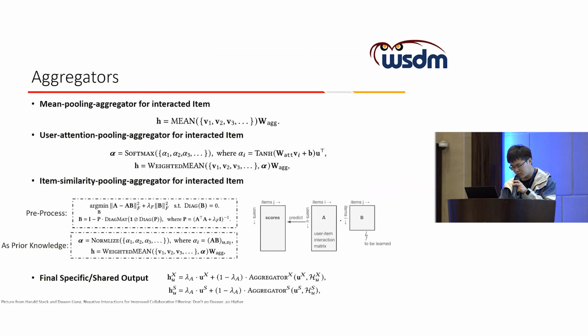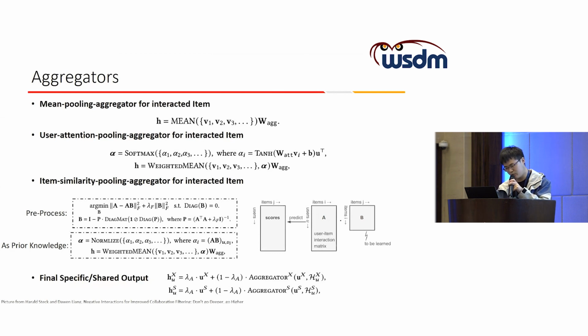For the mean aggregator, we simply average the interacted item representations. For the user attention aggregator, we generate different attention weights for different items, and then obtain the weighted average results. For the item similarity aggregator, we first pre-process the cross-domain item similarity matrix B and use it to obtain personalized item weights.